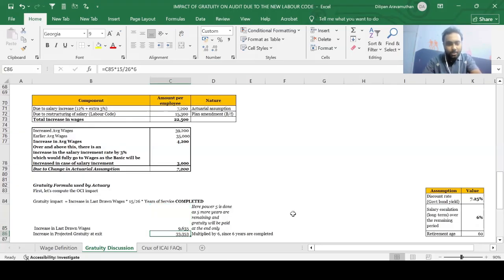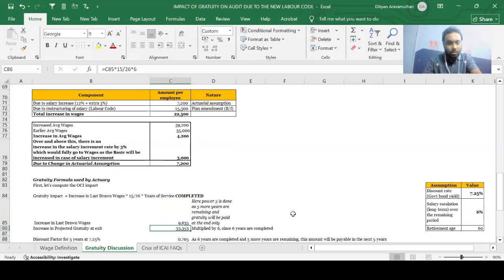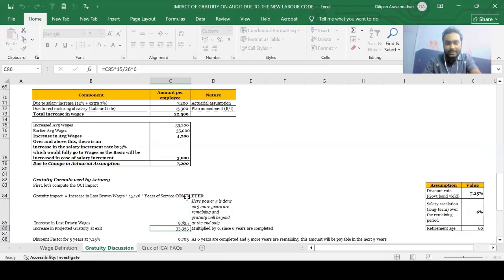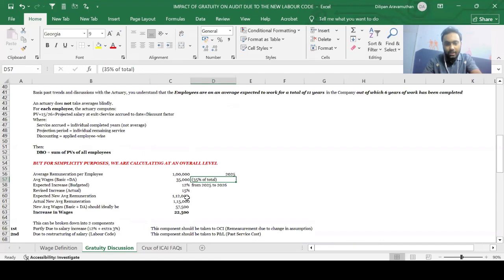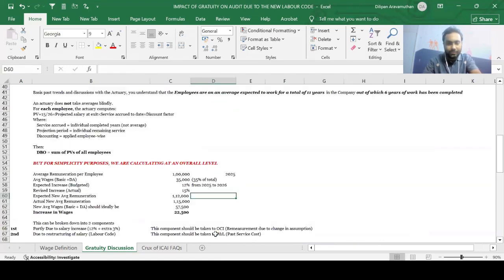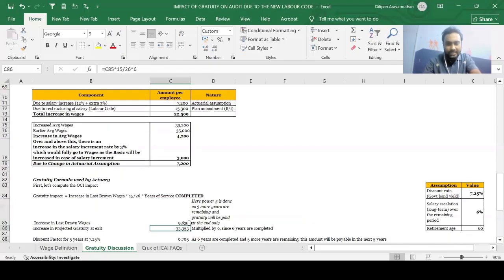Okay, an increase in projected gratuity at the exit. So what would this be, guys? This is basically my increase in last drawn wages, which is basically 9,635 here, into 15 by 26 into years of service completed, into 15 by 26 into 6, because 6 years have been completed, guys. Because as we saw earlier, on an average, all the employees had completed 5.67 years, which can be rounded off to 6 years. I hope that is very clear. So that is what is happening here, guys.